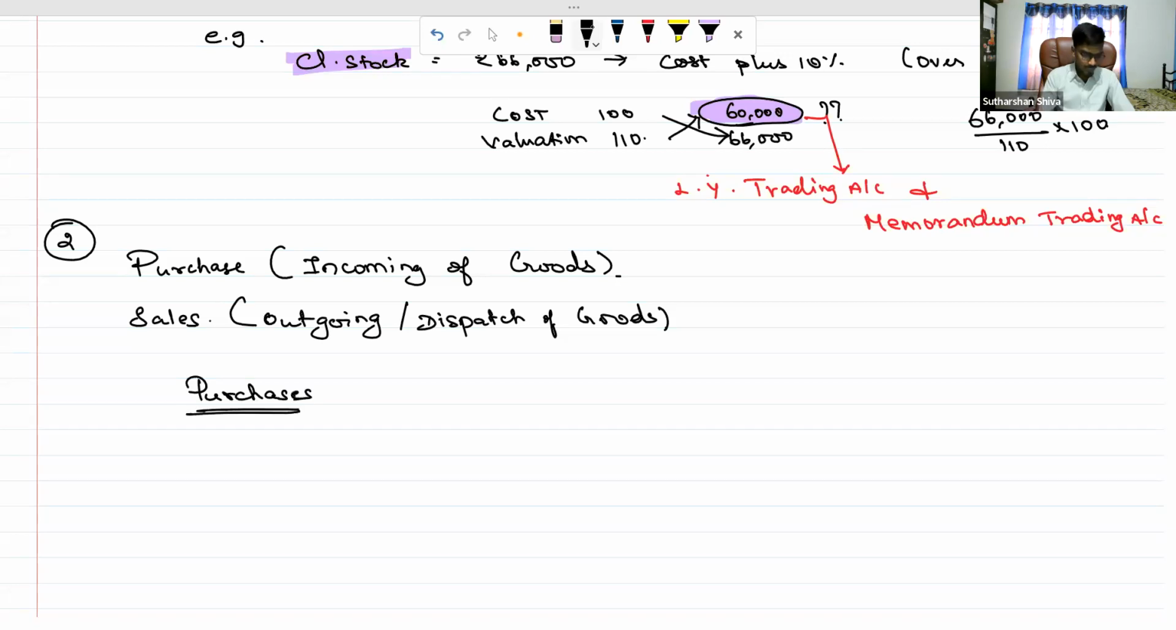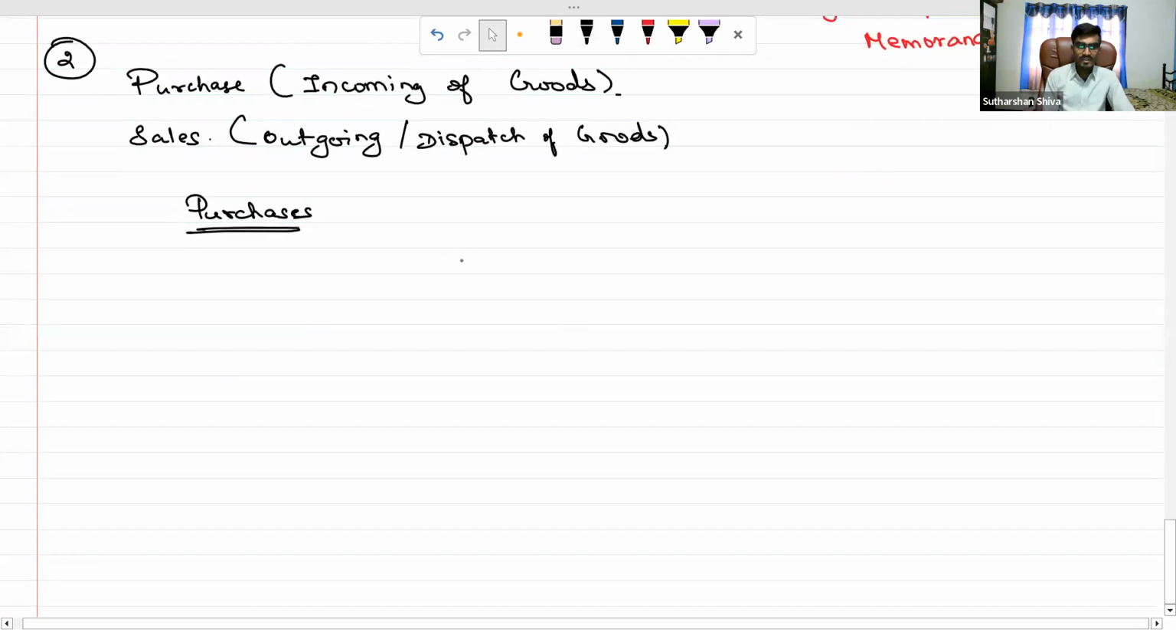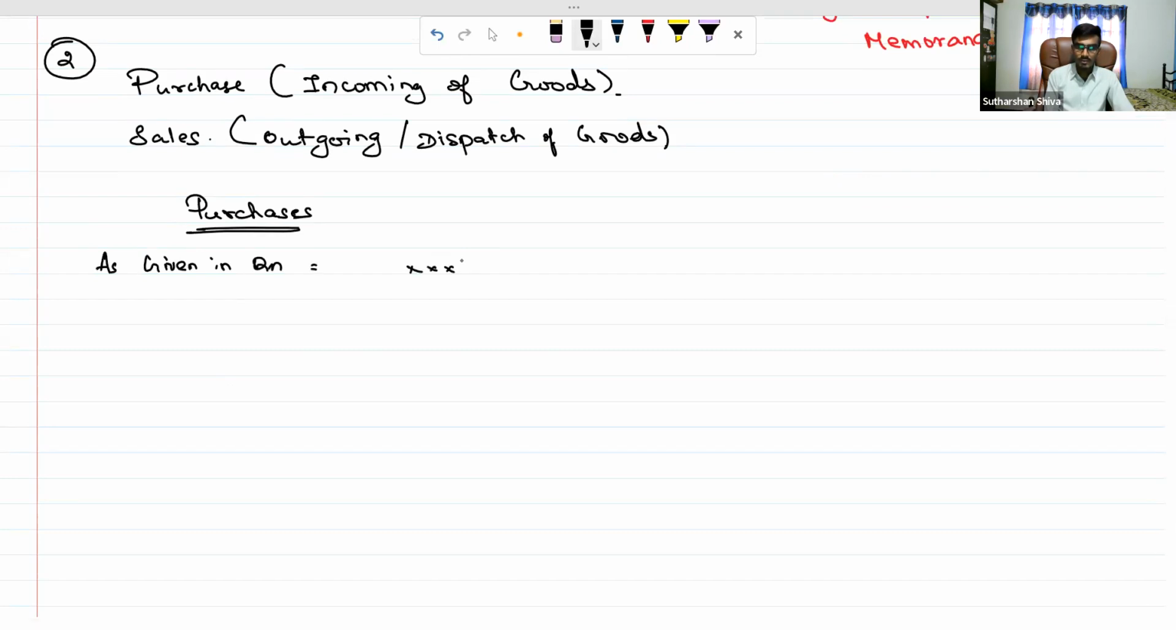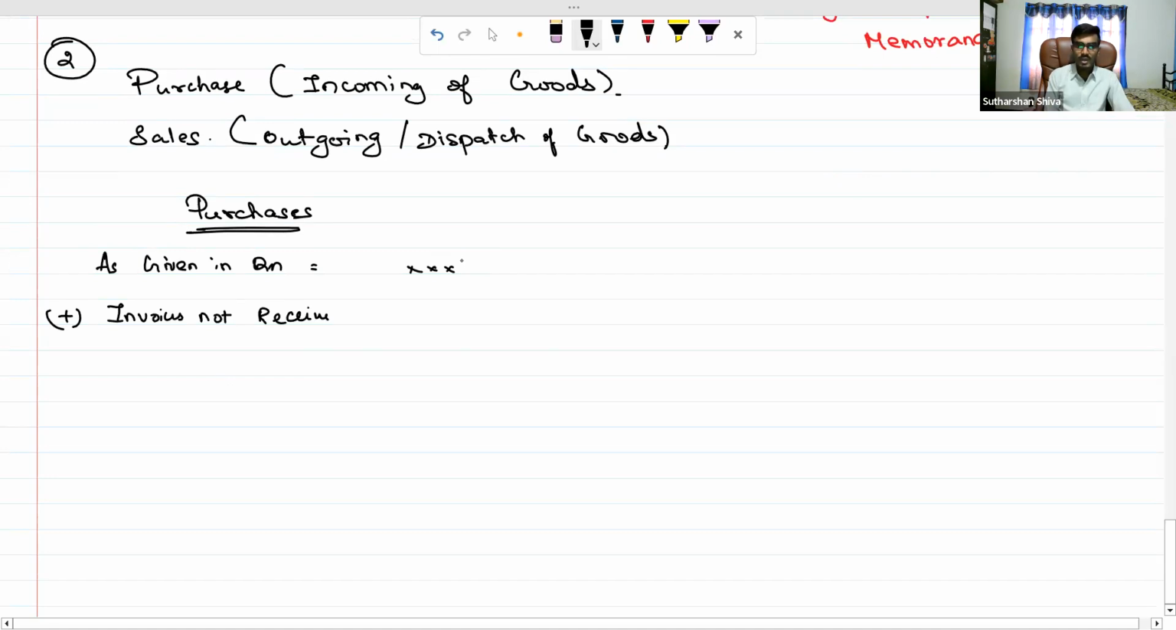In case of purchases, as given in the question you need to take. What purchases is given in the question you need to take. From this you need to add a few things. What are the few things you need to add? Invoices not received, but goods received. Why do I add it? The invoices would not have come, but the goods would have come earlier. So in that situation, on the date of fire, those goods would be inside our godown. So we need to add the value of those goods, even though the invoices have not come.